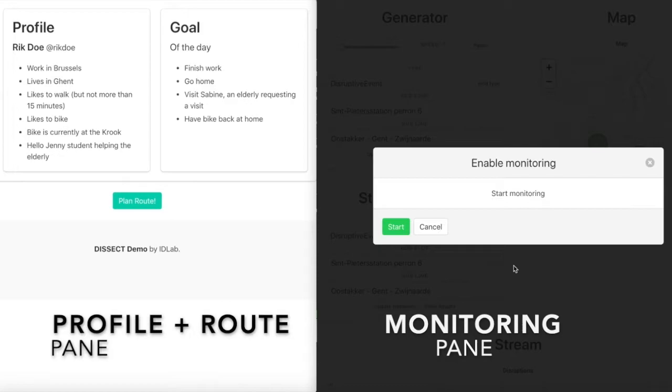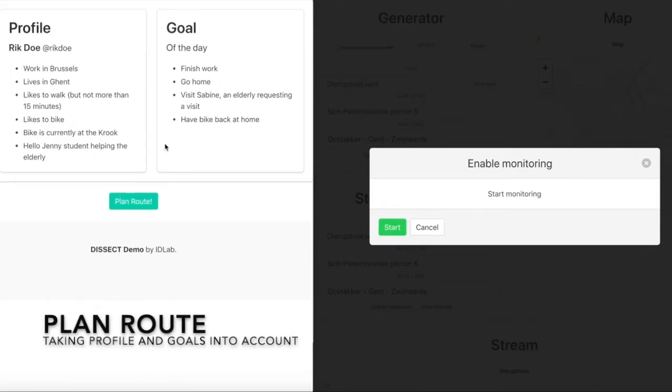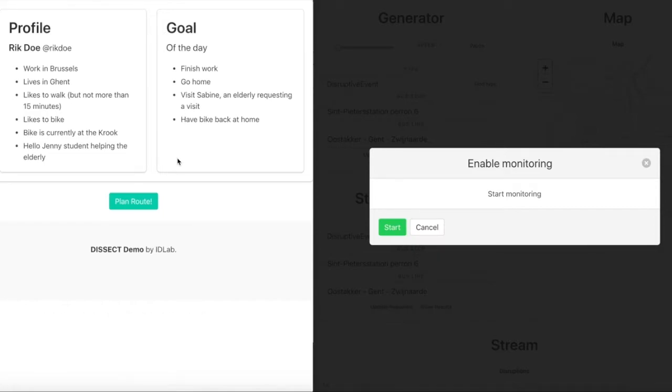So on the left hand side we see the profile and route pane, and on the right hand side we see the monitoring pane. But let's first focus on the profile pane, which allows us to plan routes taking the profile and the goal of the user into account. Looking at the profile of our user, we see that he works in Brussels, he lives in Ghent, he likes to walk but not more than 15 minutes, he likes to bike, but his bike is currently at the library in Ghent, and he likes to help out the elderly. Looking at his goals, he wants to go home, he wants to visit Sabine, an elderly who lives in Zwijnaarde, and he wants to have his bike back at home.